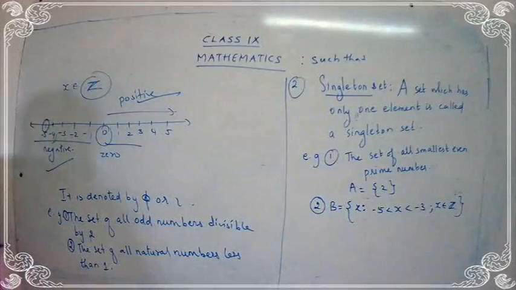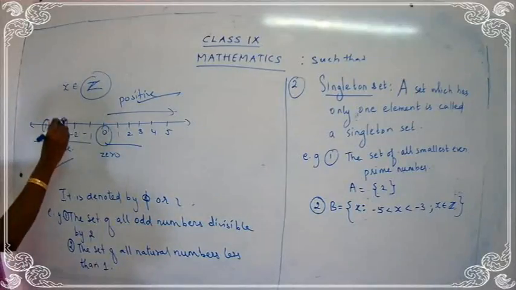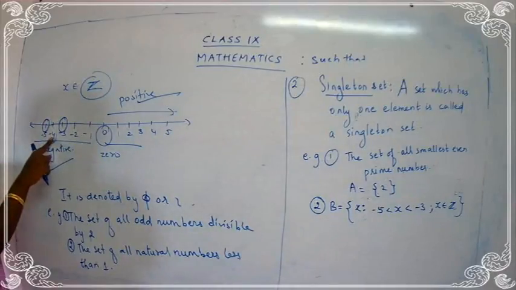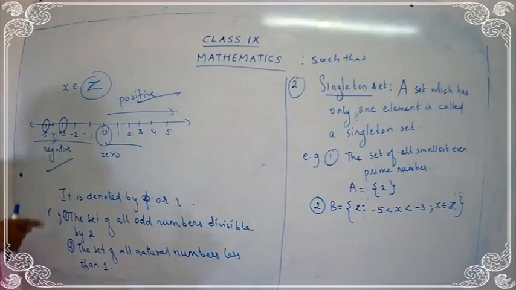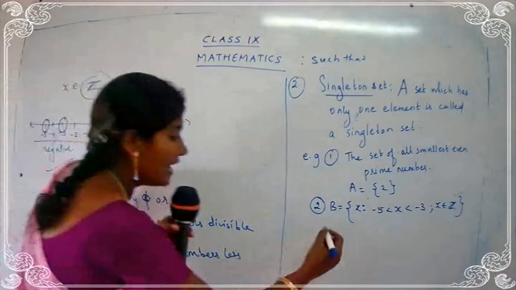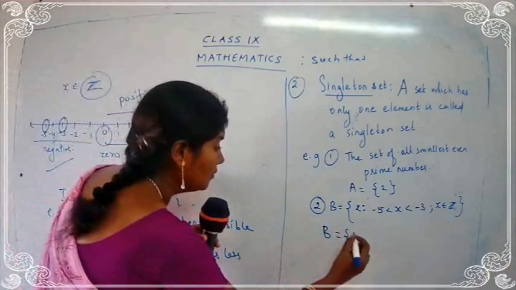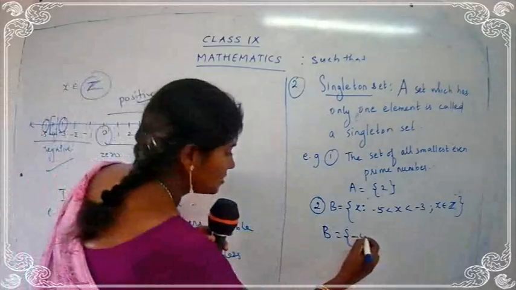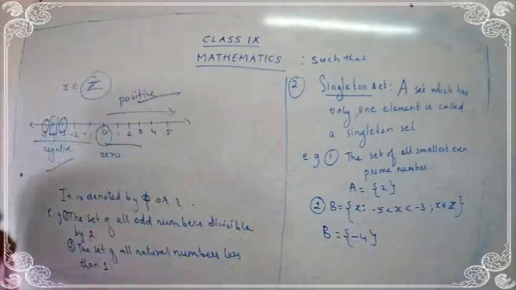Where is minus 3? Here. So what is the number lying between minus 5 and minus 3? Yes, it is minus 4. So what is the value for B, children? The value for B is minus 4.